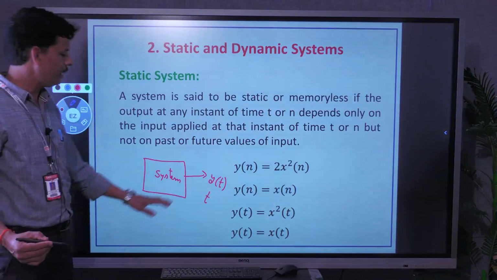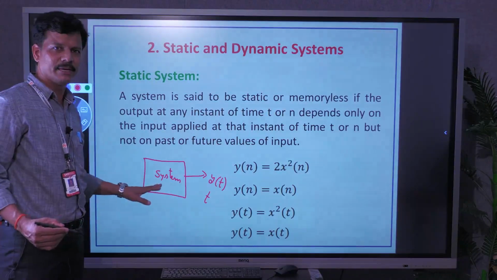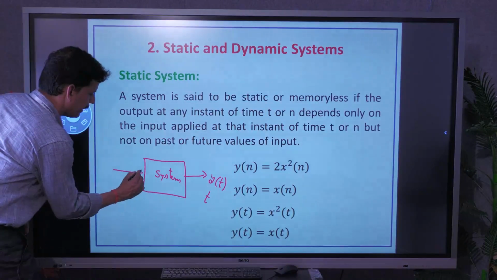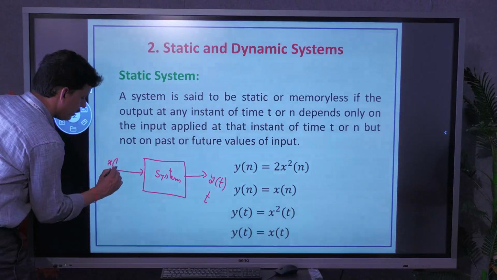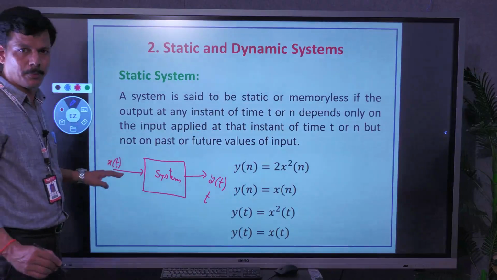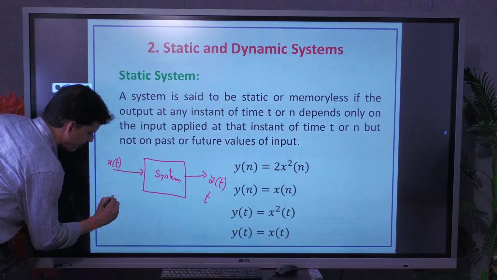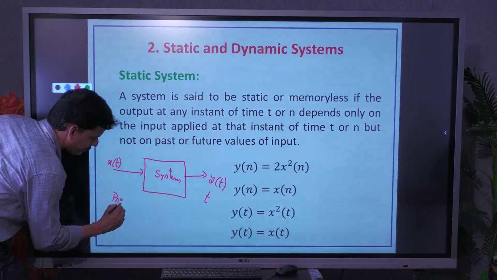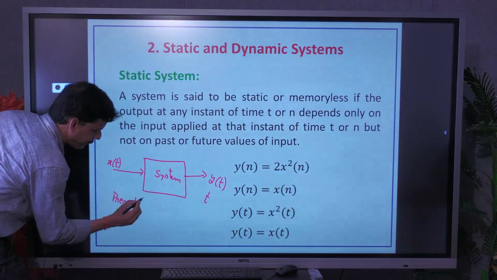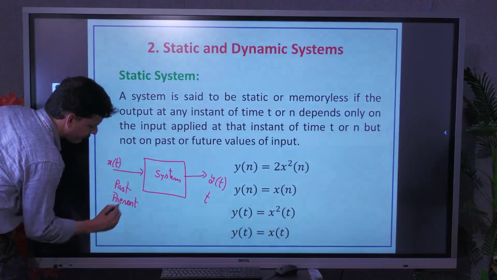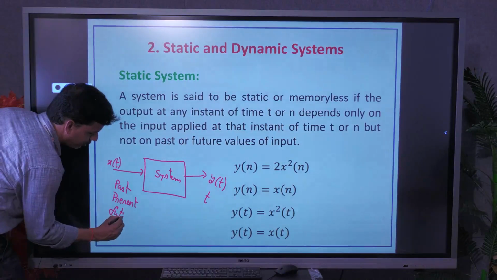We are going to see that the response of a system at time t may depend on the present values of input, past values of input and future values of input. The next two topics depend completely on past values of input and future values of input.